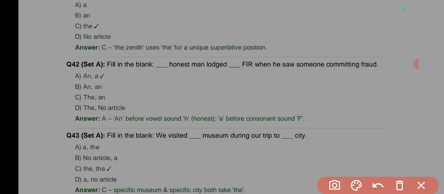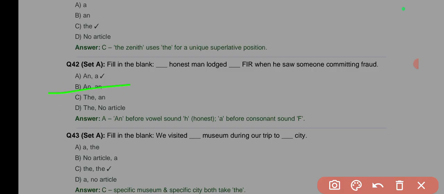Is that clear? An honest man lodged dash FIR, which is a type of report. I've forgotten the full meaning of that, but the point is this is FIR. It is pronounced F. There is a vowel sound preceding it, so it's going to be an FIR when he saw someone committing fraud.